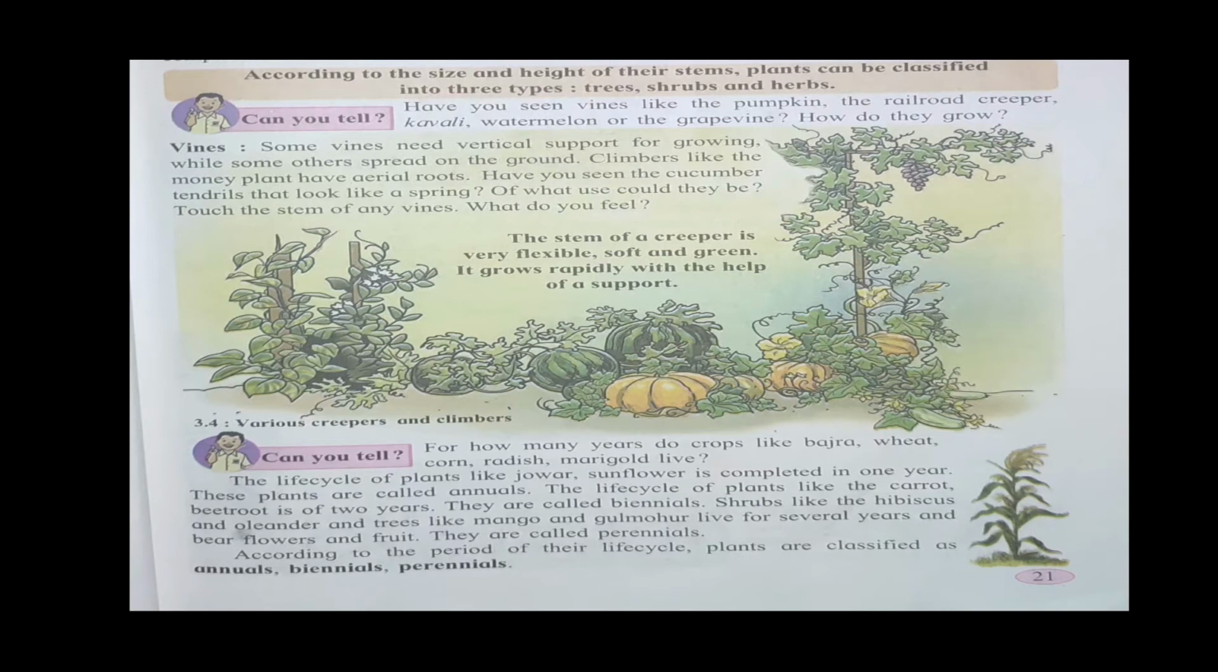According to the size and height of their stem, plants can be classified into three types. We have seen them already: first trees, then shrubs and herbs.